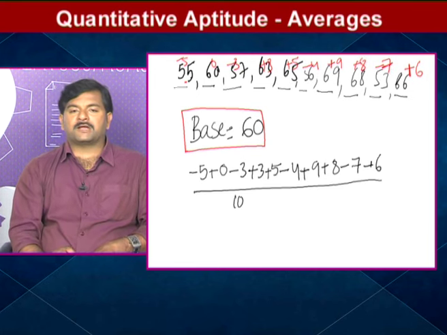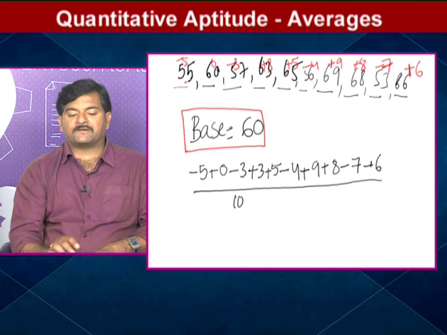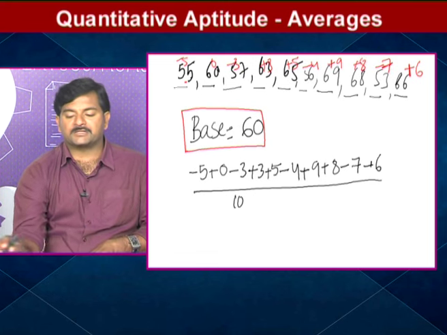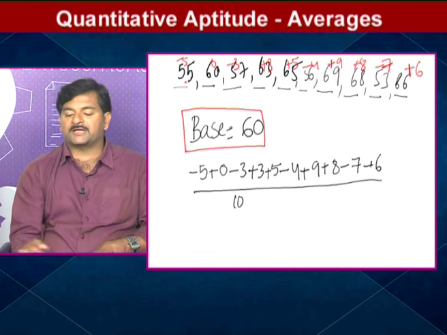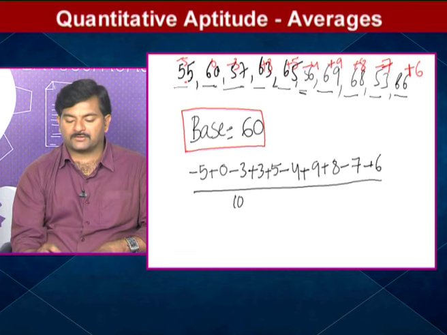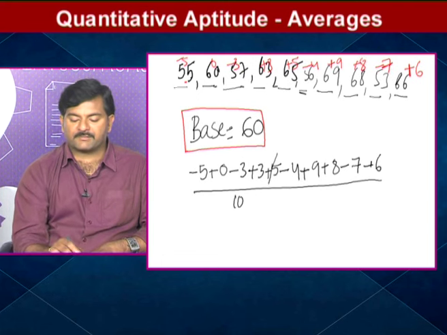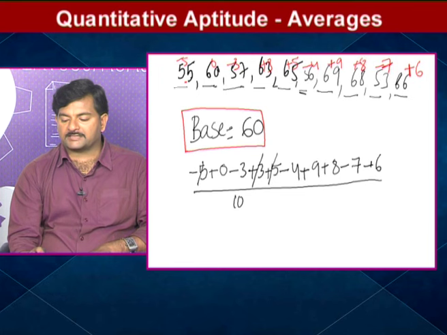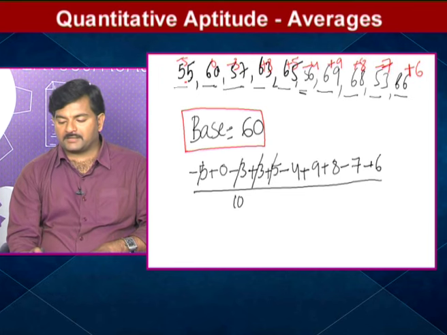Instead of finding the average of these 2-digit numbers, it is very easy to find the average of these numbers. Here plus 5 minus 5 and plus 3 minus 3 cancel, and next observe what is given.